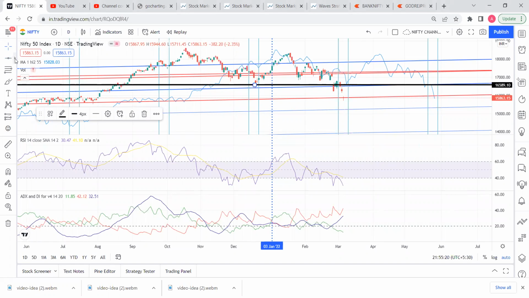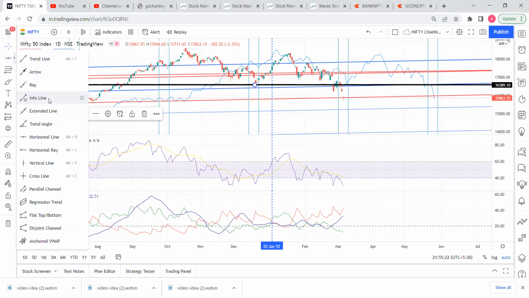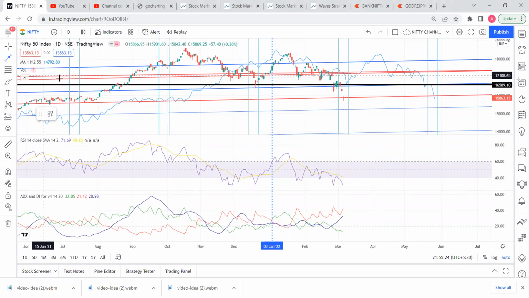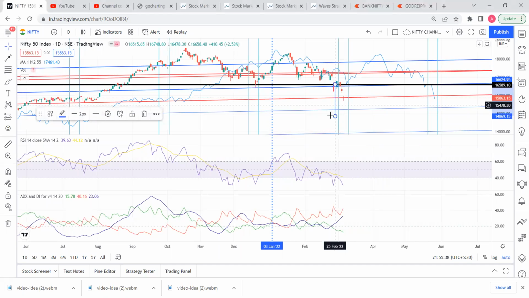This distance over here, when you put it on the downside from the breakdown point, will be our target, which comes around the 14,800 level, right? So that is our target for Nifty eventually for the M pattern.